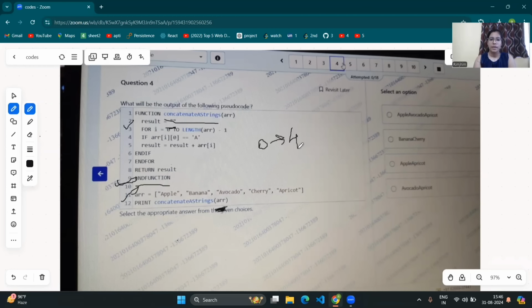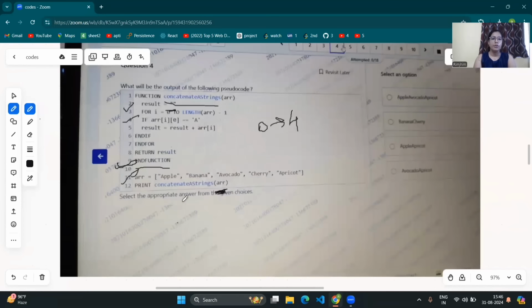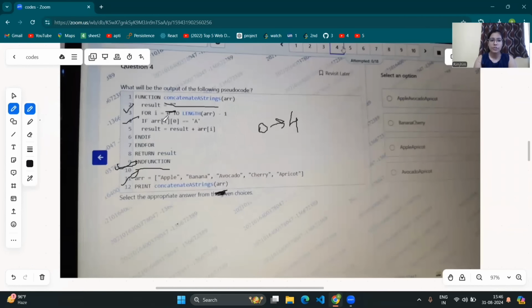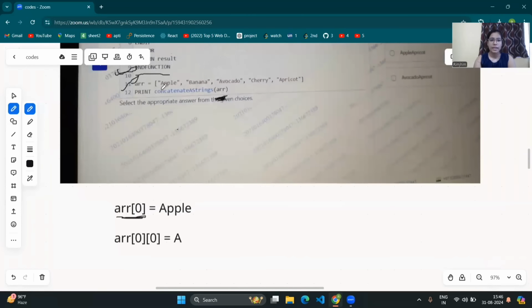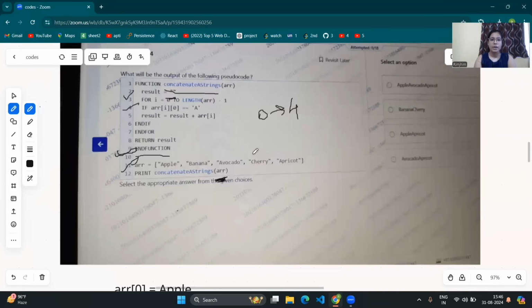Now let's check line number 4. Here there is an if condition. If array of I and 0 is equal to character A, let's see. So here the value of I is 0, meaning array of 0. Let's see first, array of 0 is what? This 0 index, that is apple. So array of 0 is apple. Now again array of 0, again 0.